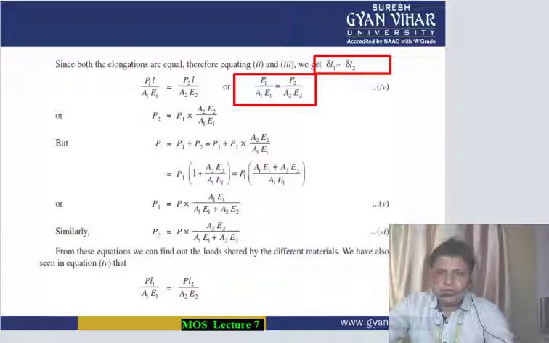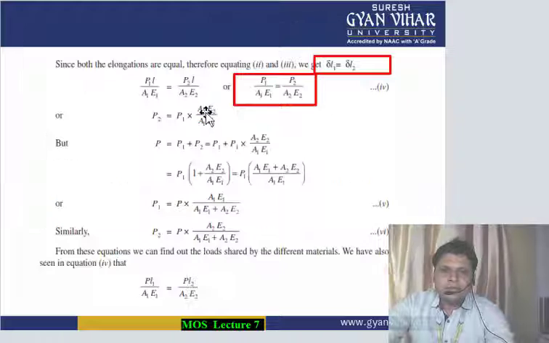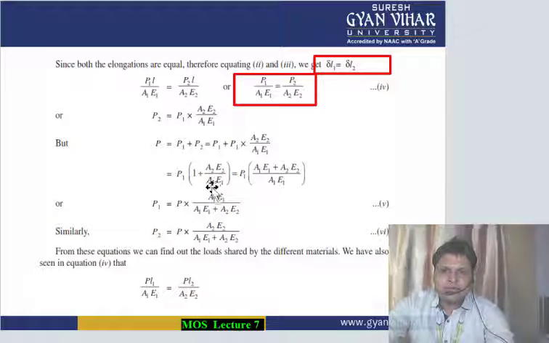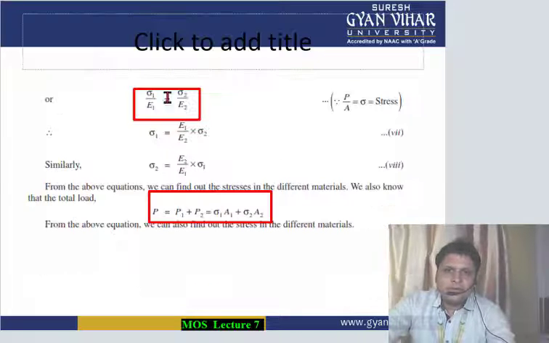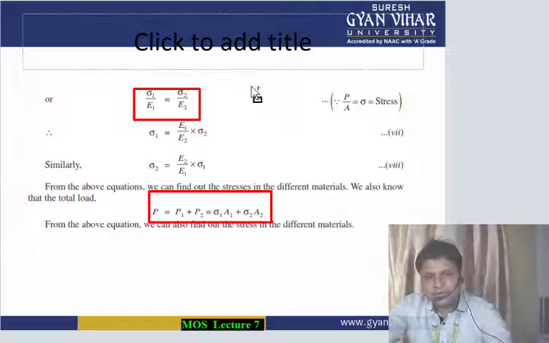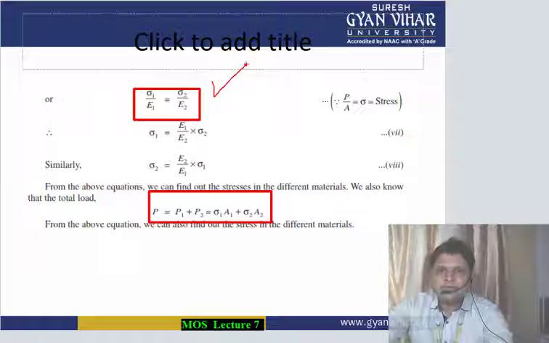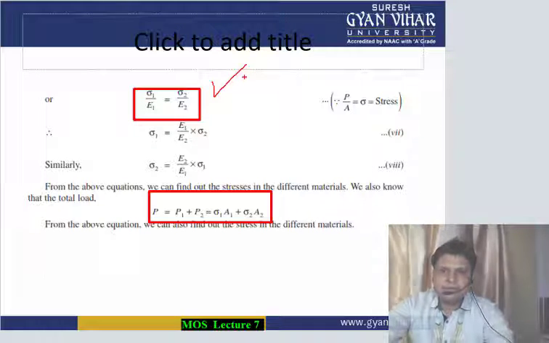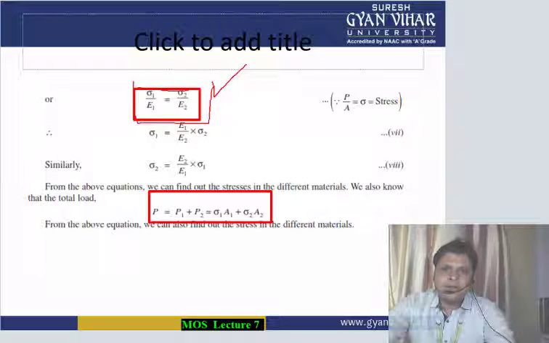Now what we will do, we will move further. See, apart from equation number 4, there is one more thing that will come: sigma 1 by E1 is equal to sigma 2 by E2. This is important to keep in mind here, that sigma 1 by E1 has been obtained from the previous equation, that sigma 1 by E1 is equal to sigma 2 by E2.